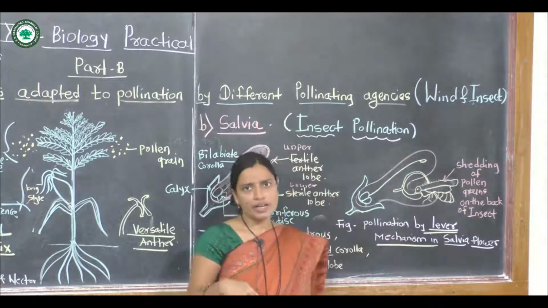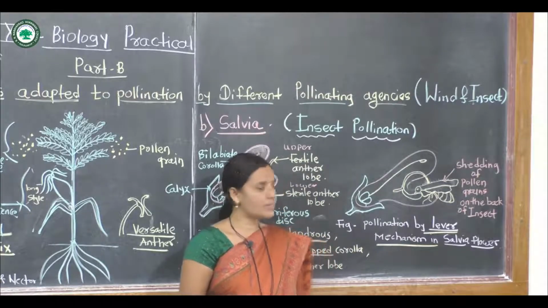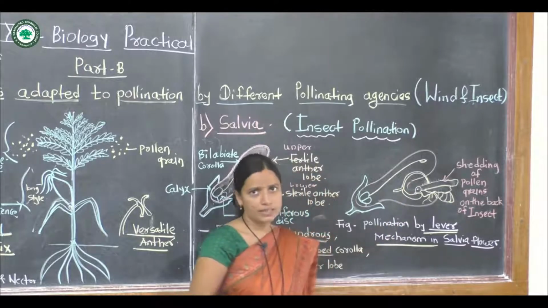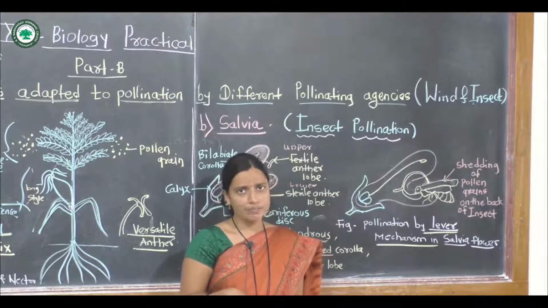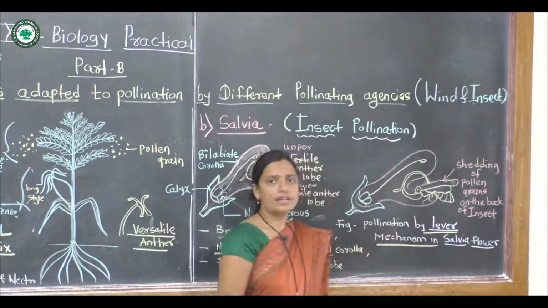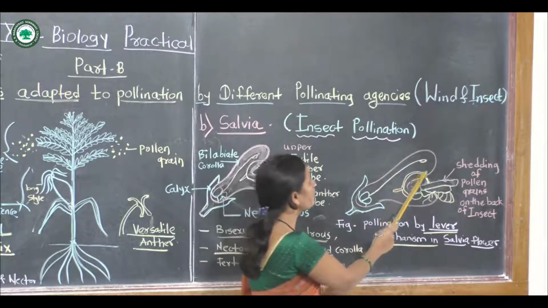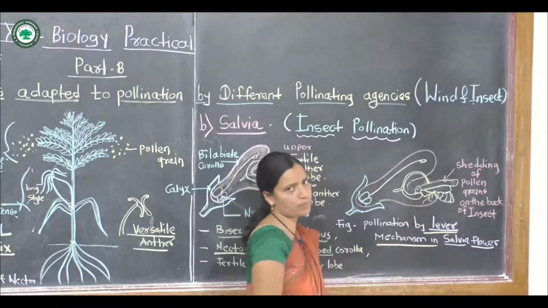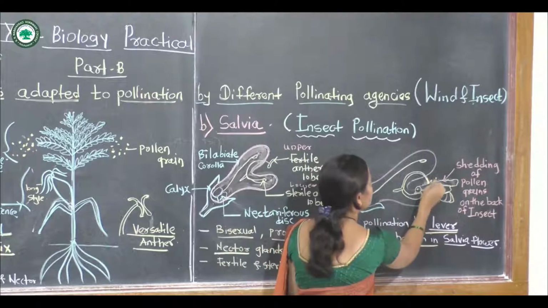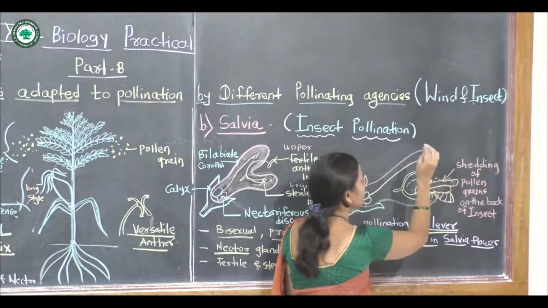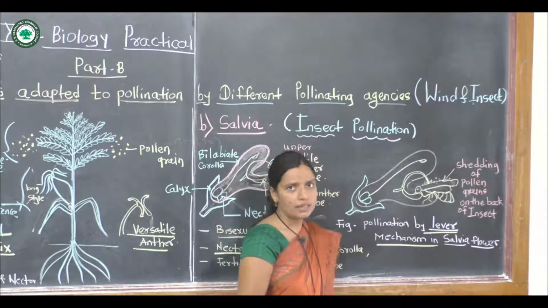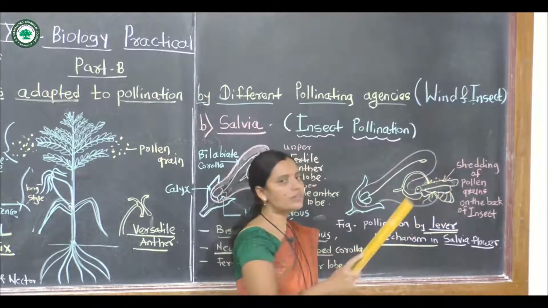At pollination time, the insect visits the sterile anther lobe. The insect visits the flower, and that time the insect stays on the sterile anther lobes. At that time the upper fertile anther lobe is bent down, and the pollen grains are dusted on the insect's body, and this insect visits another flower.